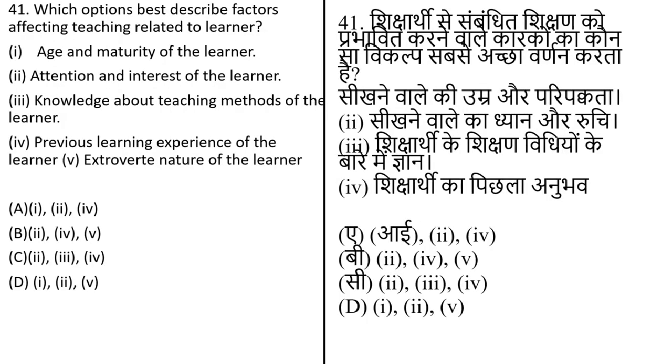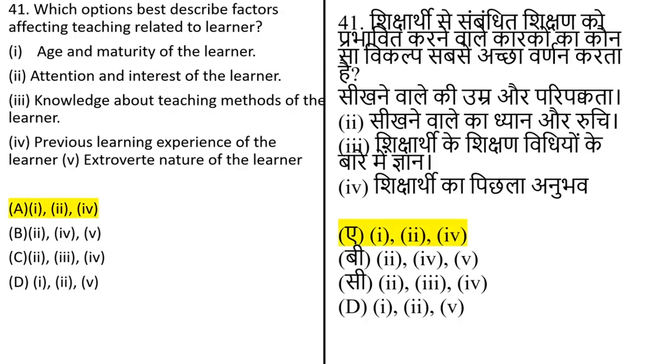Which option best describes a factor affecting teaching related to the learner? The options are: age and maturity of the learner; attention and interest of the learner; knowledge about teaching methods of the learner; previous teaching experience of the learner; extrovert nature of the learner.